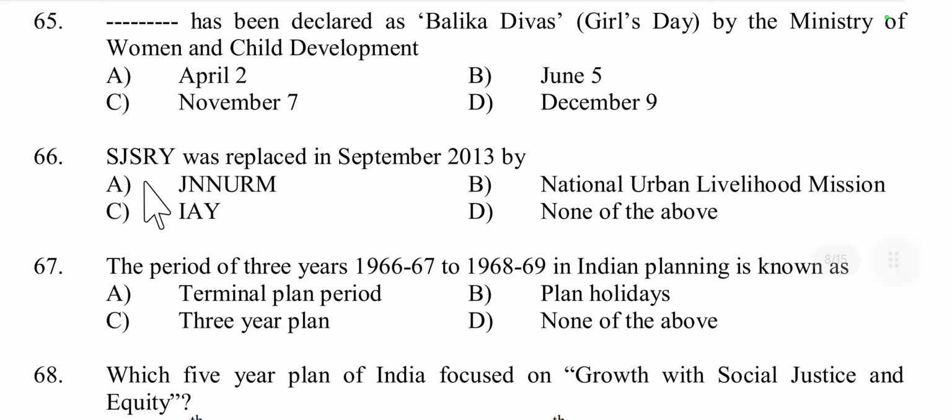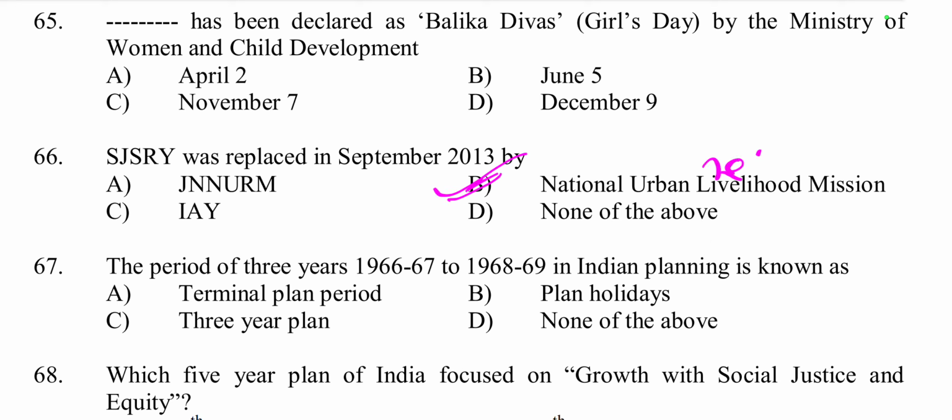Then SJSRY, Swarna Jayanti Shahri Rozgar Yojana, was replaced in September 2013 by which Yojana? JNNURM, NULM, IAY or none. Swarna Jayanti Shahri Rozgar Yojana was replaced by NULM, meaning National Urban Livelihood Mission.